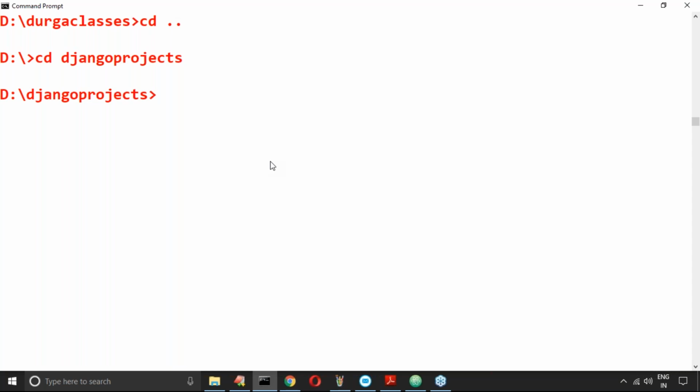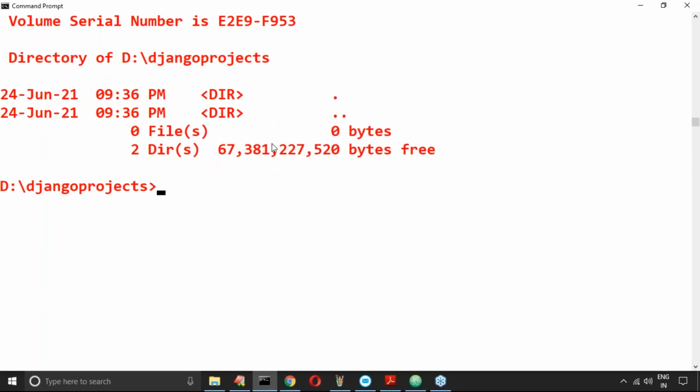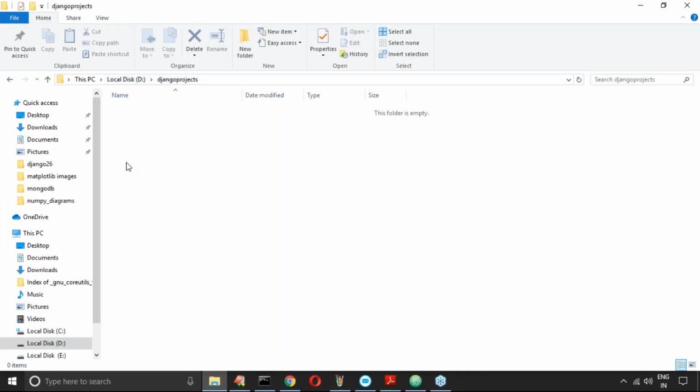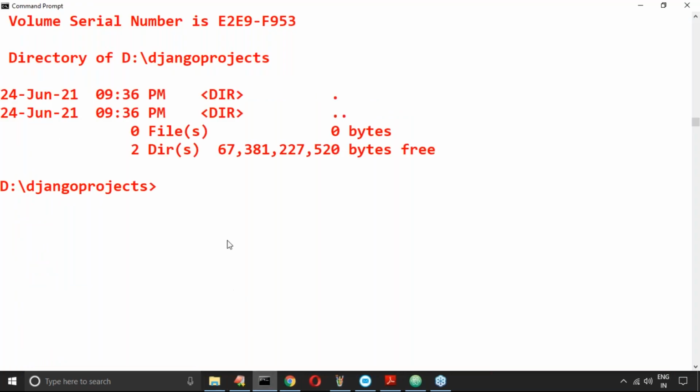Django projects. What is the command we require to use? Can you please tell? Here, with dir, nothing is there. Just my D drive Django projects folder is empty. Remember this one, sir. Django itself is empty. Now I want to use the command.